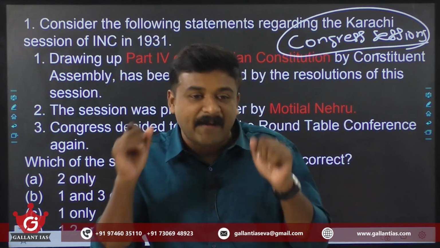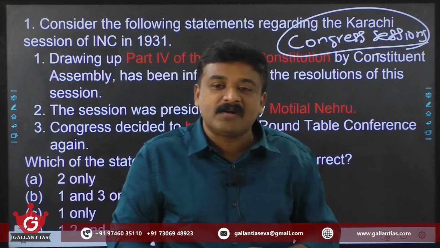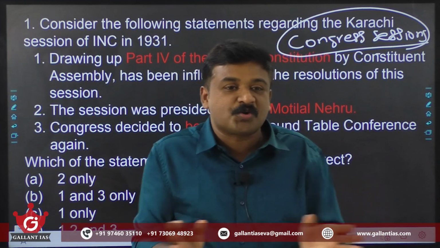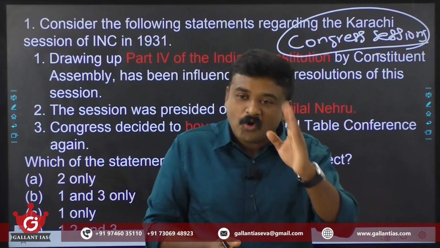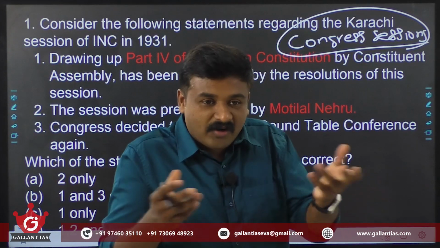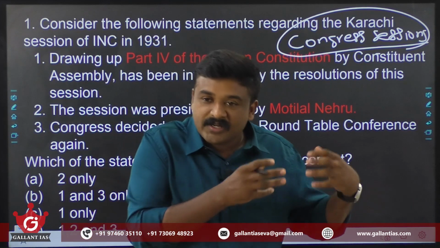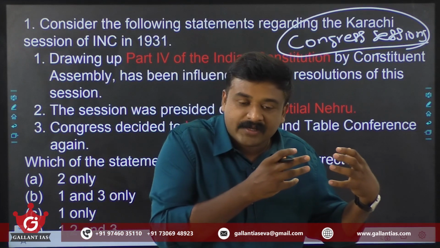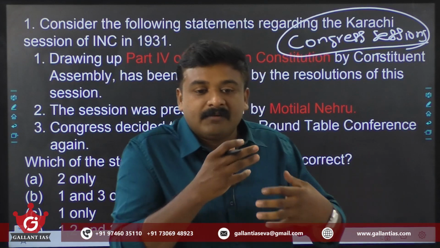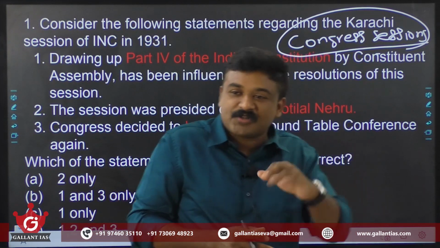According to the Gandhi-Irwin Pact, Gandhiji and Congress agreed to attend the second roundtable conference to discuss constitutional reforms. In fact, Congress attended the second roundtable conference. Am I right? The roundtable conferences in London were meant for constitutional reforms only, that is, to discuss the future constitution.